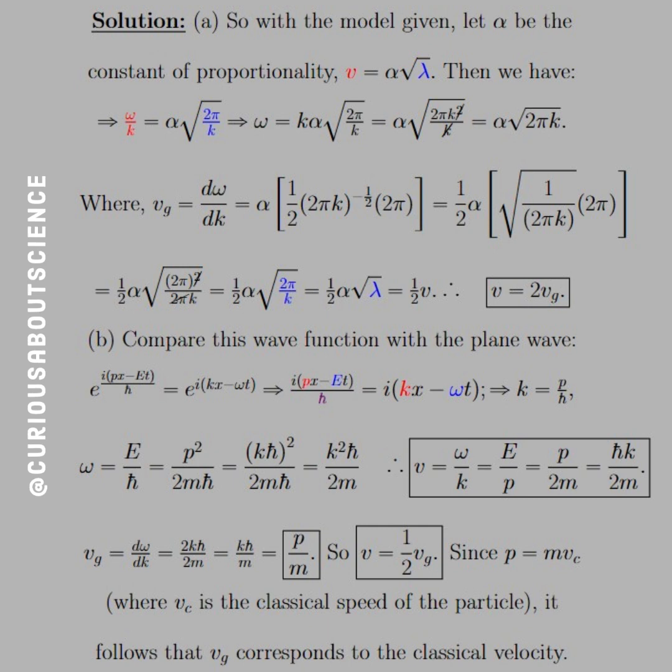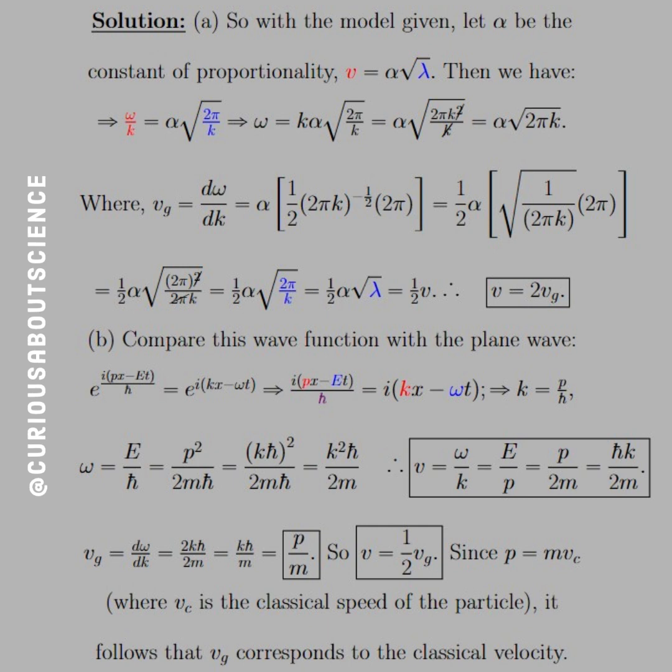So from the fact that v is equal to omega over k, and we know what omega is now, and we know what k is, we can show that that's equal to, canceling that through, we get E over p, or p over 2m, or is equal to h bar k over 2m. All of those are completely the same.